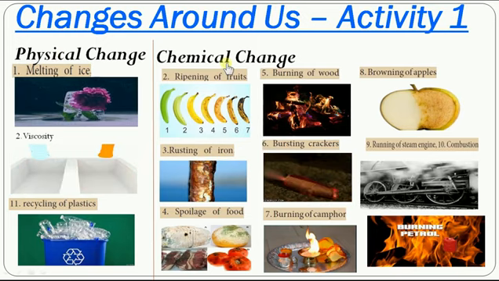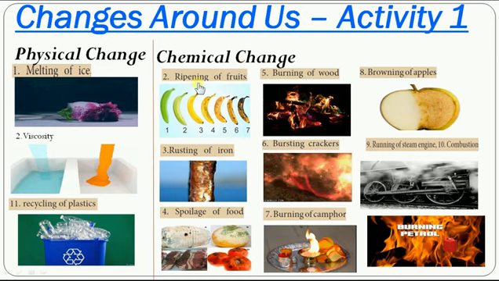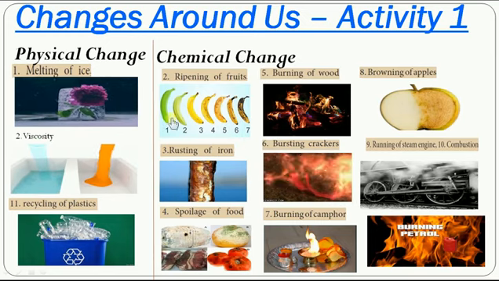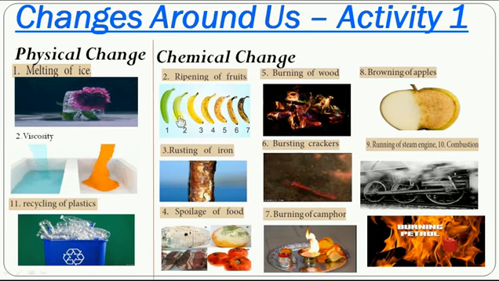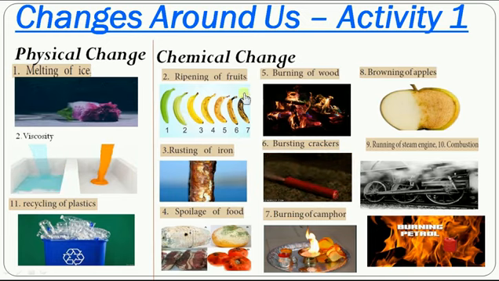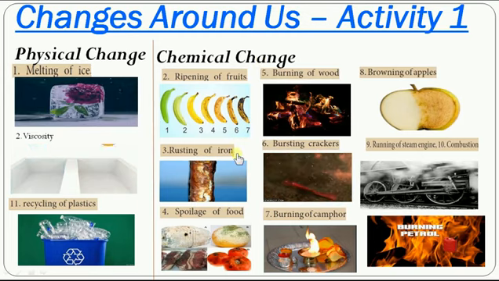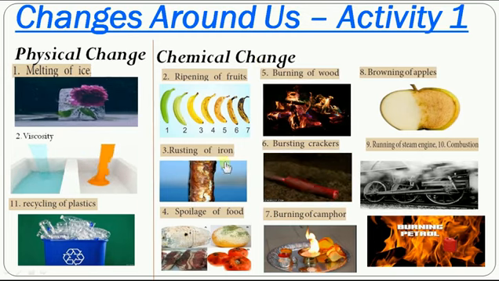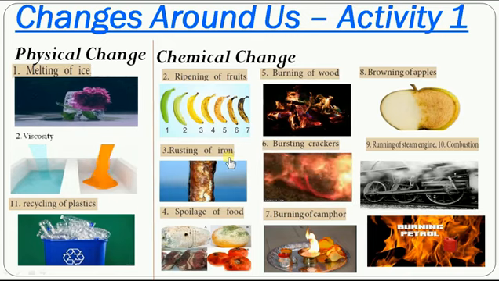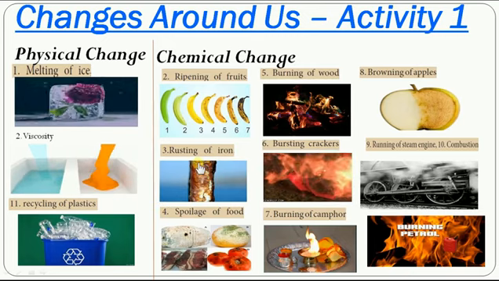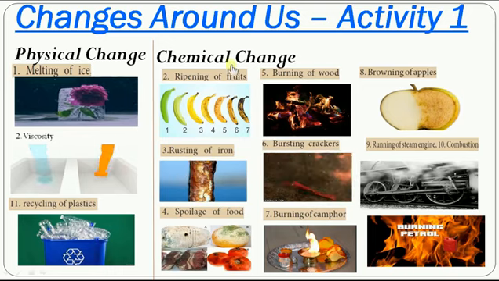Come to the next one, chemical change. Some of the examples given here: ripening of fruits. You could see the ripening stages of banana. Once it is ripened, we cannot reverse it back to the raw banana. So it is a chemical change. Come to the next one, rusting of iron. Yes, the iron combined with oxygen and water vapor to form hydrated iron oxide. Once it is formed, a brown color layer is formed on the iron. We cannot reverse it. That is the reason it is called a chemical change.